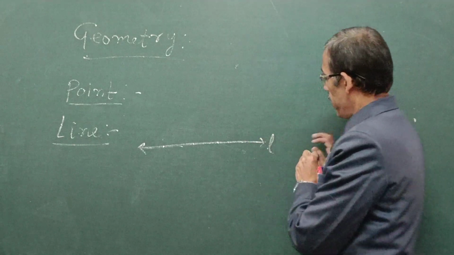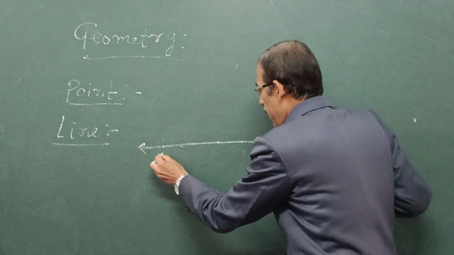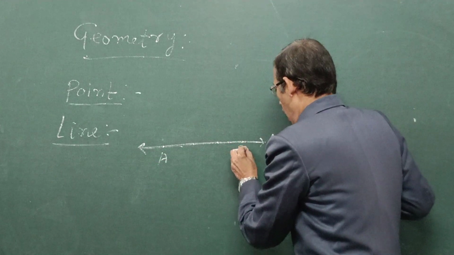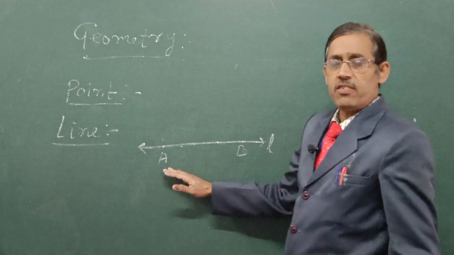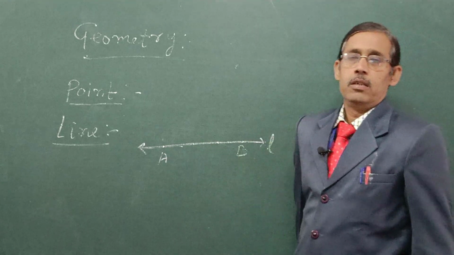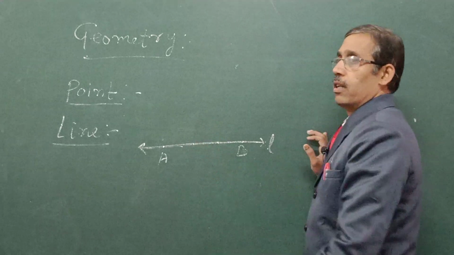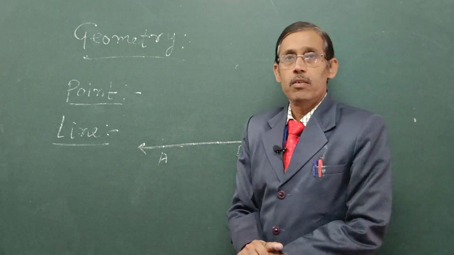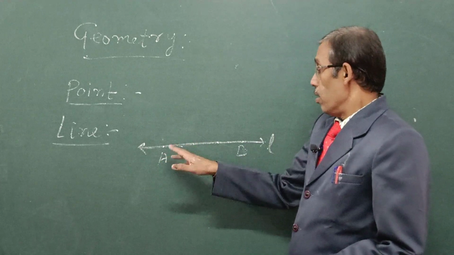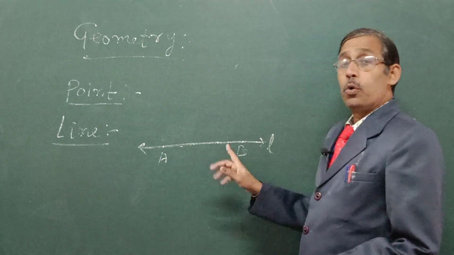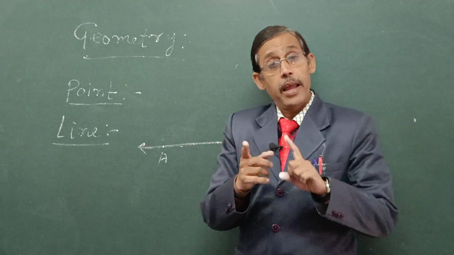Suppose it is line L, and A and B are 2 points on the line L. Then we read AB as a line, where A and B do not represent end points.